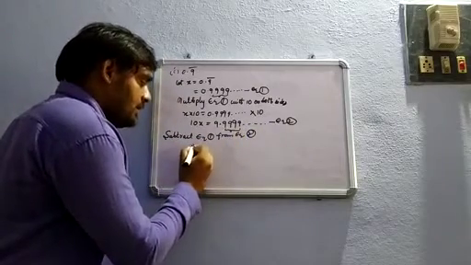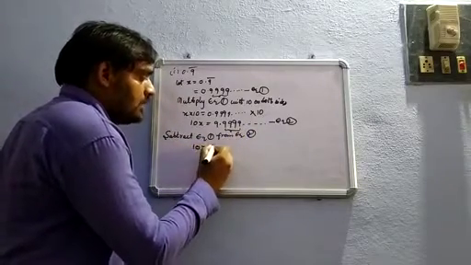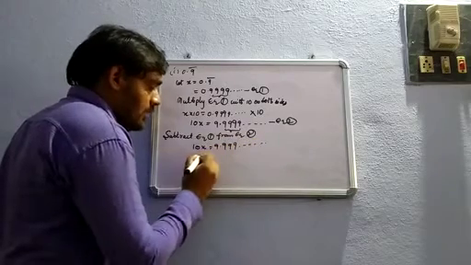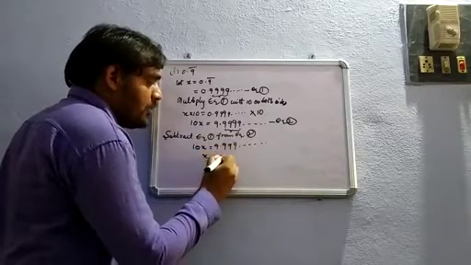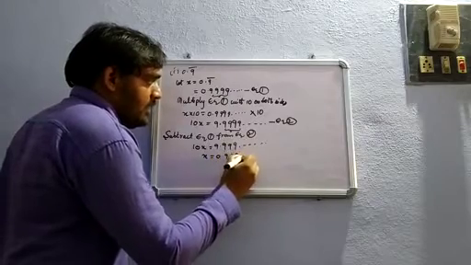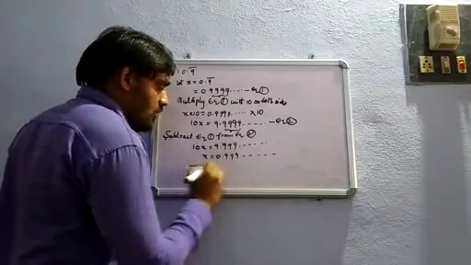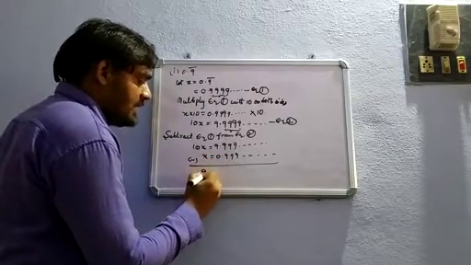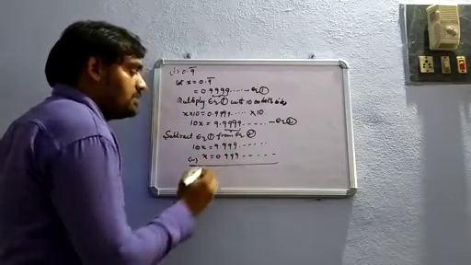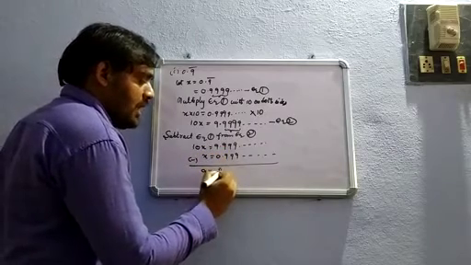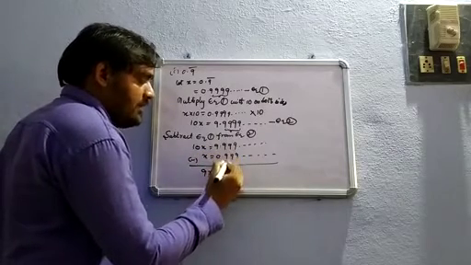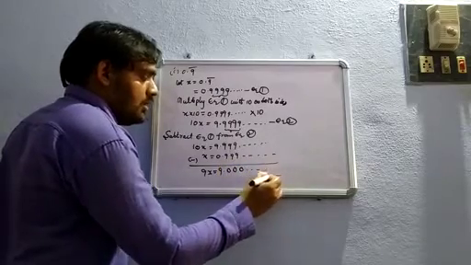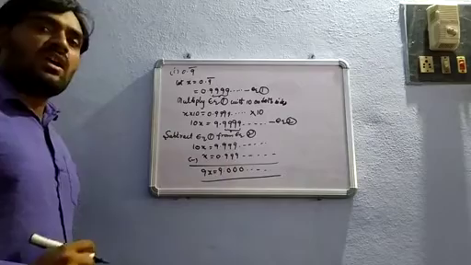So you'll get 10x is equal to 9.999 and so on. x is equal to 0.999 and so on. So subtraction now. So minus, 10x minus x, 9x is equal to 9 minus 0, 9. 9 minus 9, 0. 9 minus 9, 0. And so on. So 9x is equal to 9.00.